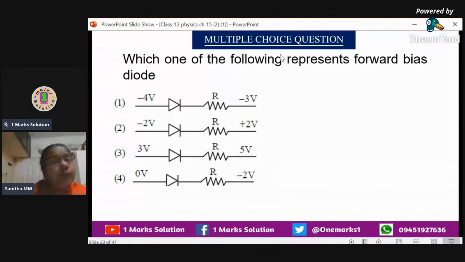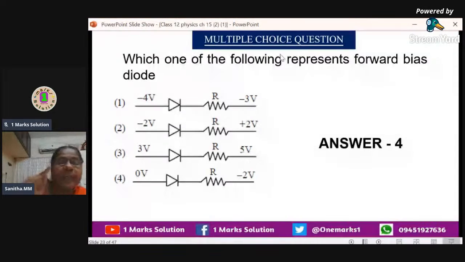But here, the last one, what is the last one? We can say 0 voltage and negative voltage. So that is the correct answer. Positive is connected to positive. It's not positive, actually 0, but compared to negative voltage, compared to -2 voltage, 0 is positive. So that is why the answer is the last option, that is 4.